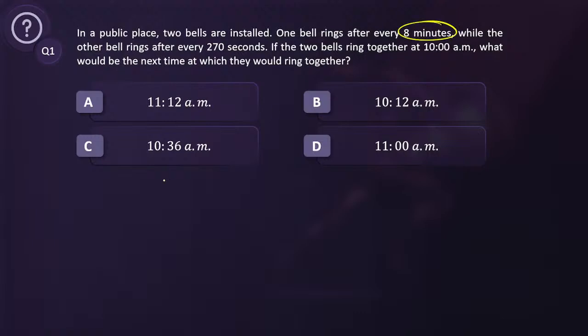One rings after every 8 minutes and the other one rings after every 270 seconds. Now if I convert 270 seconds into minutes, it will be 270 divided by 60, right? That will be 4.5. So the second bell will ring after every 4.5 minutes.